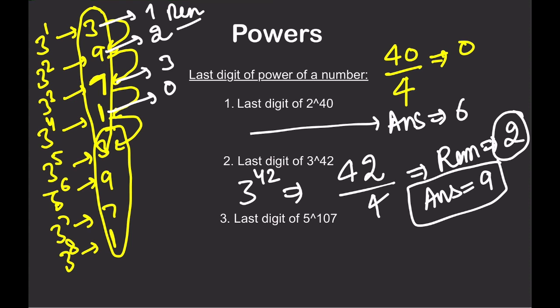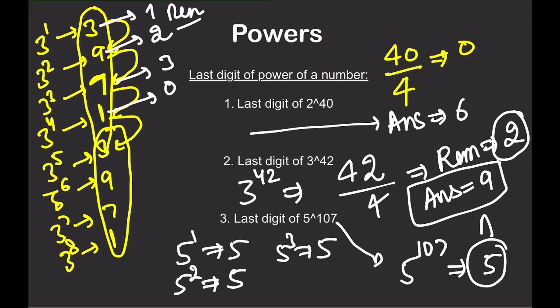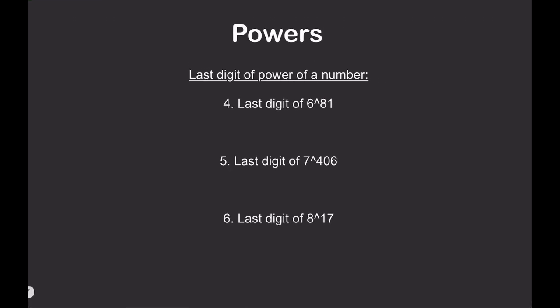This is clear? Now 5 raised to power 107. See, 5 raised to power 1 is 5. 5 square is 25, again 5. 5 cube is 125, again 5. So the last digit of 5 raised to power anything is 5. 5 raised to power 107 will also be 5. The easiest of all, I hope this is also clear. Now 6. 6 has a pattern, 6 sixes are 36. So all the last digits will always be 6. So the last digit will be 6.